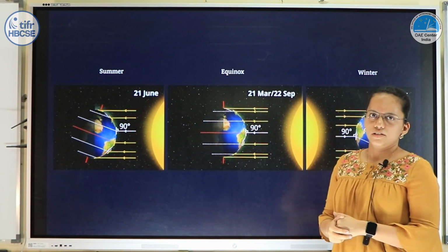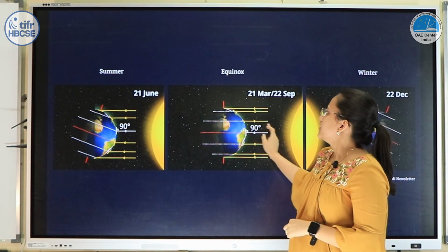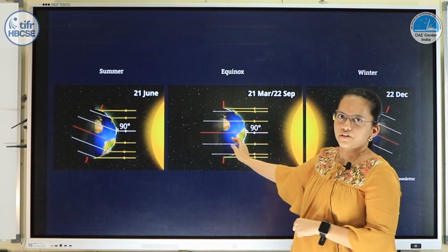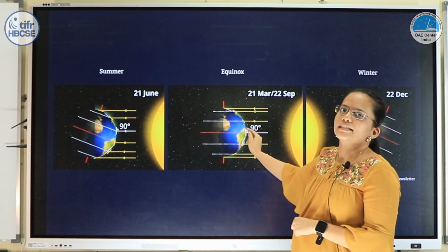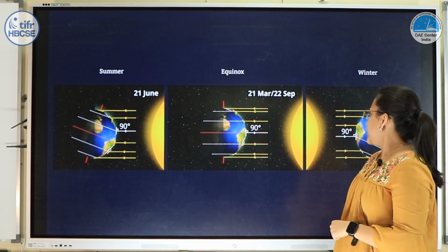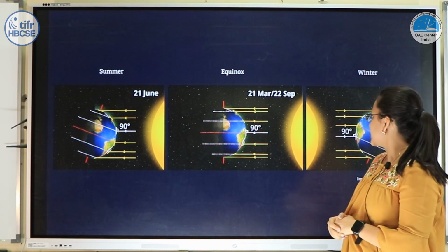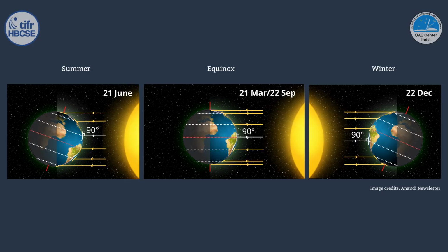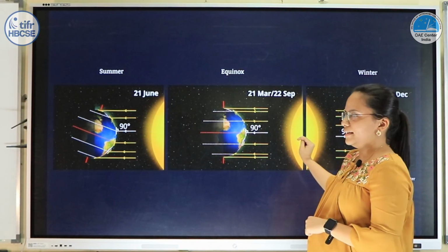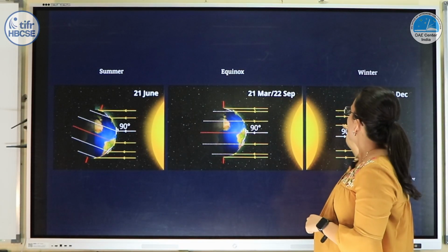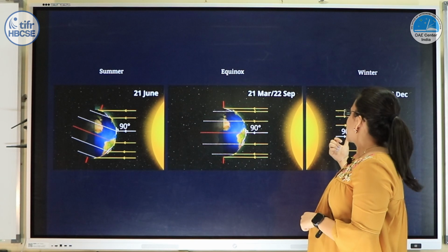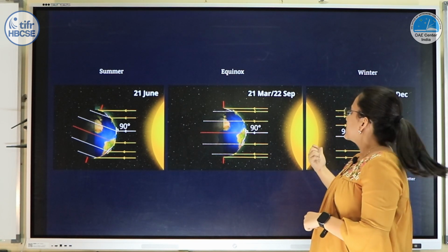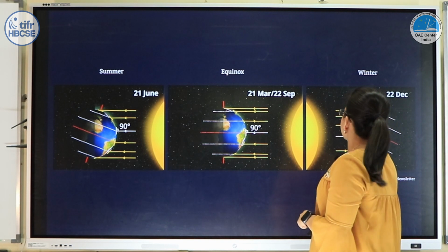This is the position of earth at equinox. If you see, direct sun rays are coming at the equator, or the angle made by the sun rays with respect to the tangent to the equator is 90 degrees. Similarly, in the third case, that is during the winter solstice, you can see that the angle made by the sun rays with respect to the tangent to 23.5 degrees south latitude is 90 degrees, whereas all the other regions of the earth receive oblique sun rays. So this is the position of winter solstice or summers in the southern hemisphere.